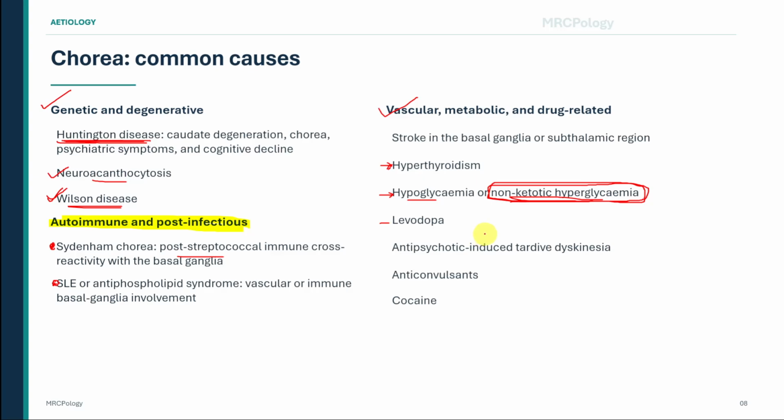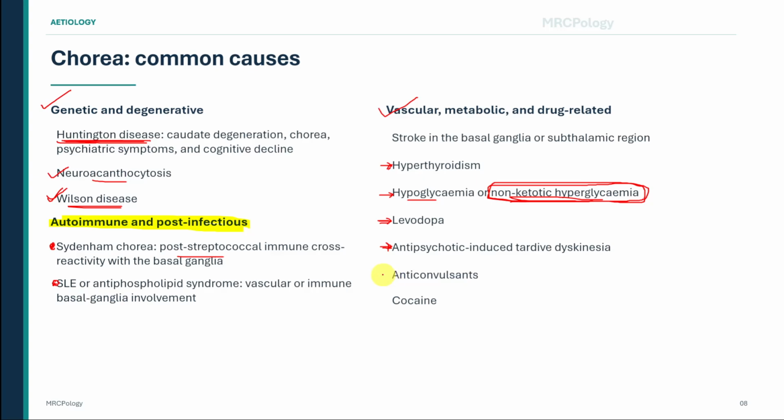Medication review is essential. Levodopa can produce dyskinesia in patients with Parkinson's disease, particularly after prolonged treatment. These movements may include choreiform and dystonic components. Antipsychotic medication can produce tardive dyskinesia after prolonged dopamine receptor blockade. The movements often involve the mouth, tongue, jaw, face, trunk, or limbs. Repetitive chewing, lip smacking, tongue movements, and choreoathetoid limb movements may be seen.